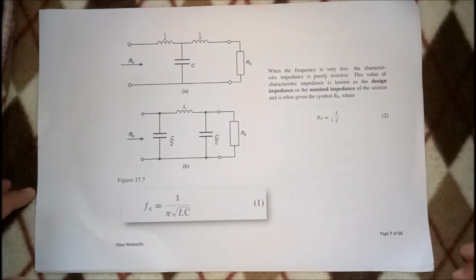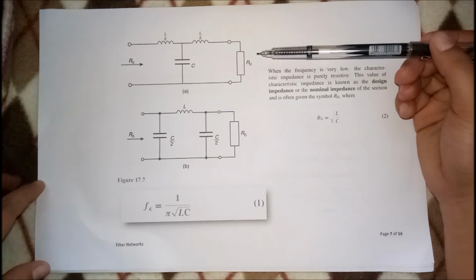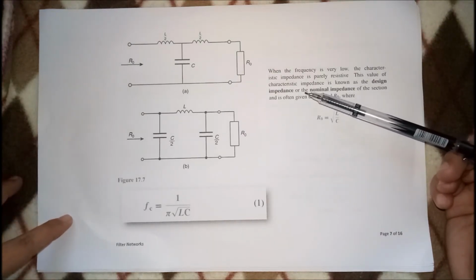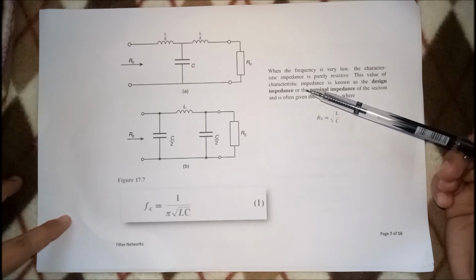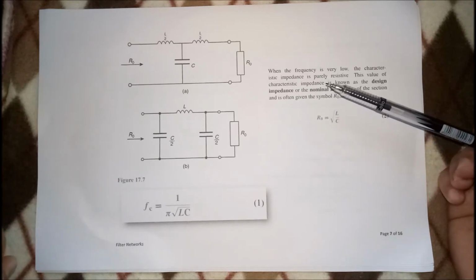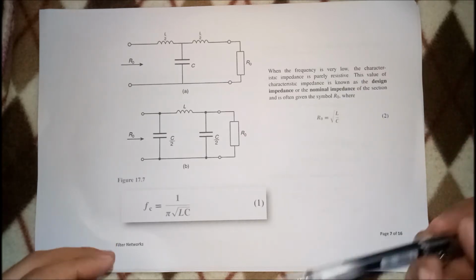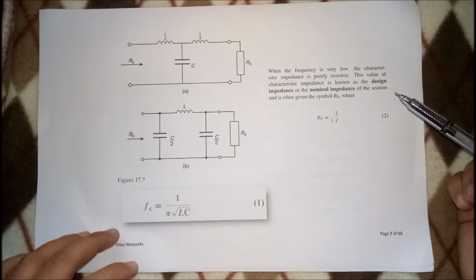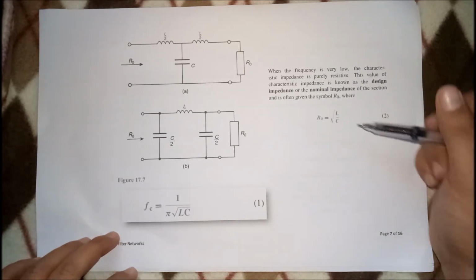Ayun. So, this is your RO, this is your output impedance. So when the frequency is very low, the characteristic impedance is purely resistive. Kapag low yung frequency sa iyong low pass filter, di ba, it doesn't attenuate the signal. So this value of characteristic impedance is known as the design impedance or the nominal impedance, given as the symbol RO.